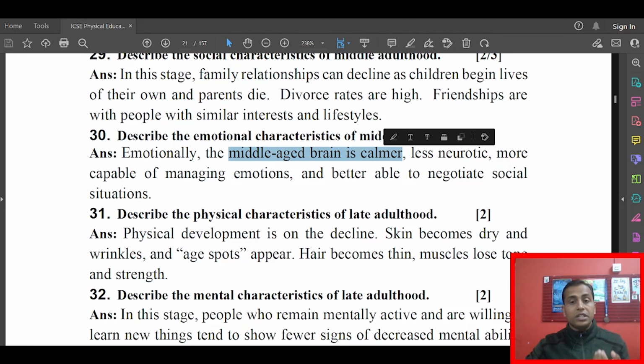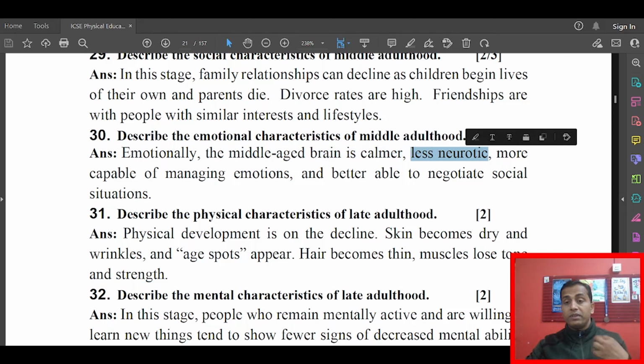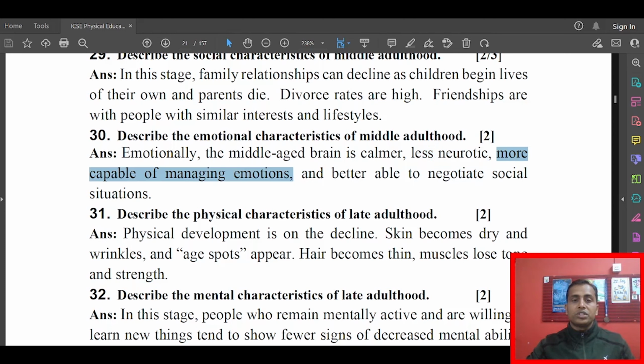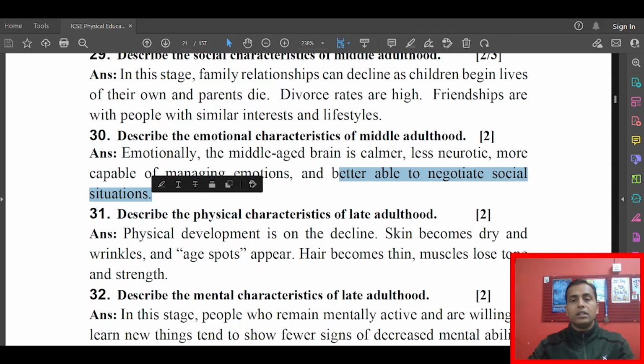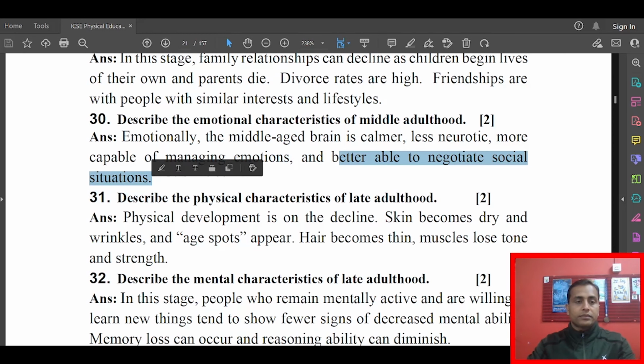They will not be very reactive, they will be listening more and very calm in their response, and less neurotic. That means they will not be very excited, they will be very calm, as I mentioned. They will not get excited in every case. More capable of managing emotions: when emotional things come up, they will be very capable of managing them. Better able to negotiate social situations: in any social situation, they can negotiate better.